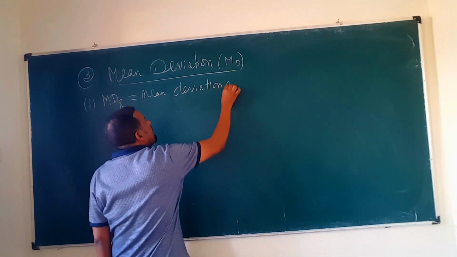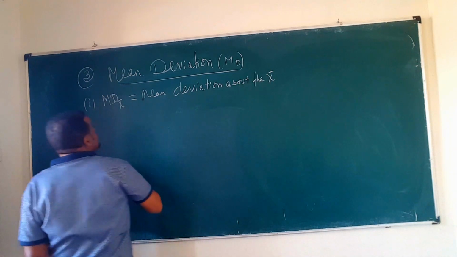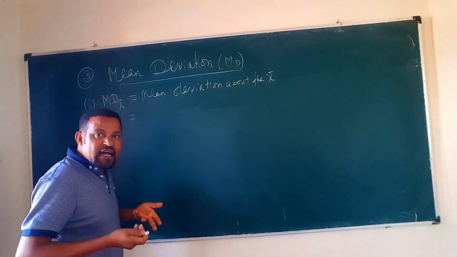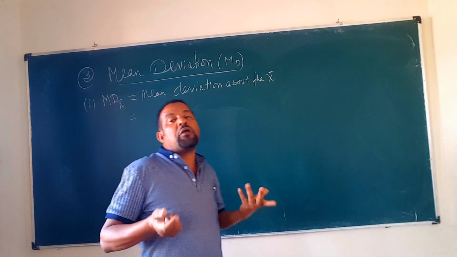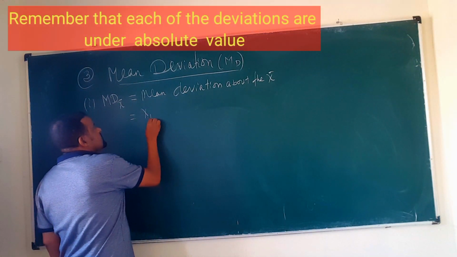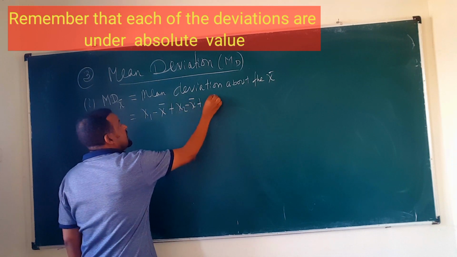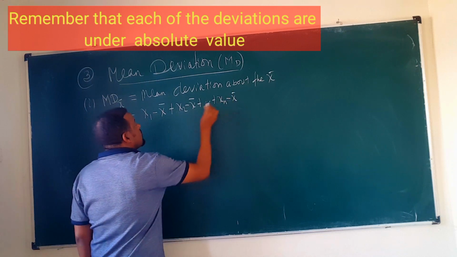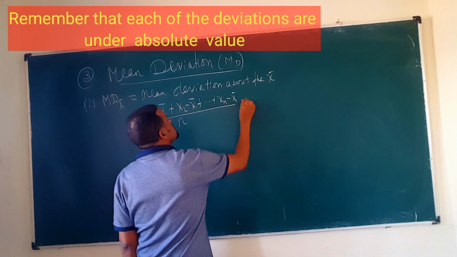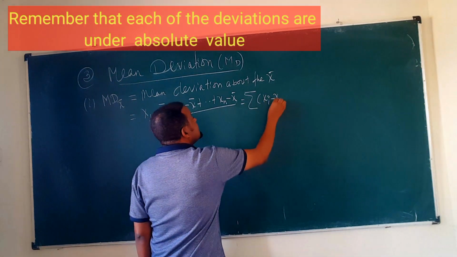This is mean deviation about the mean, x bar. It is given by finding how much each data point deviates from the mean, summing those deviations, and finally dividing by the number of items. So this will look like x1 minus x bar plus x2 minus x bar, and it continues, plus xn minus x bar, of course divided by the number of items, which is n. So in short, it is the summation of xi minus x bar over n.